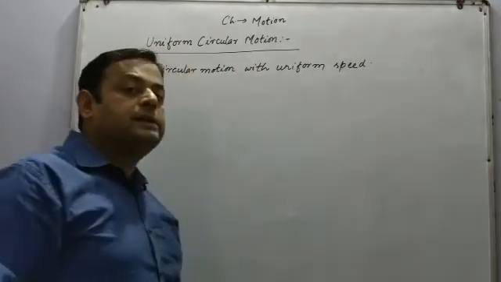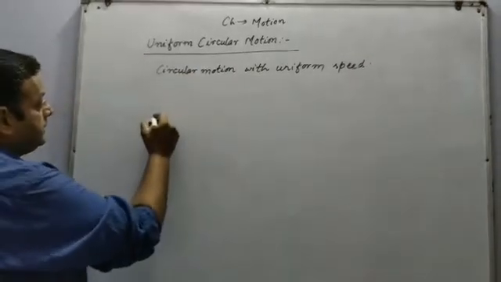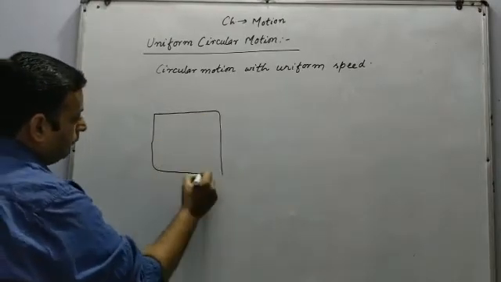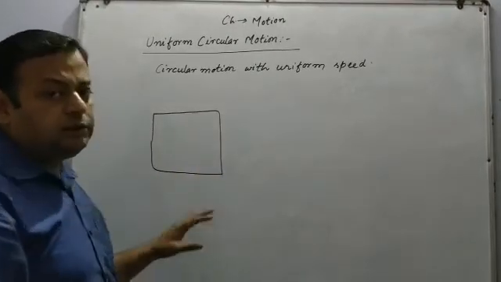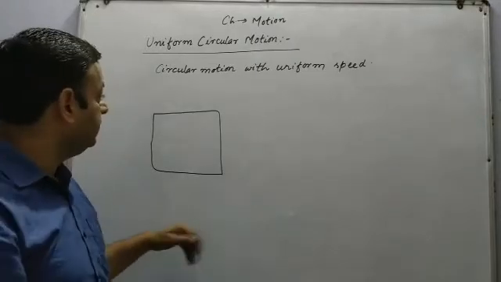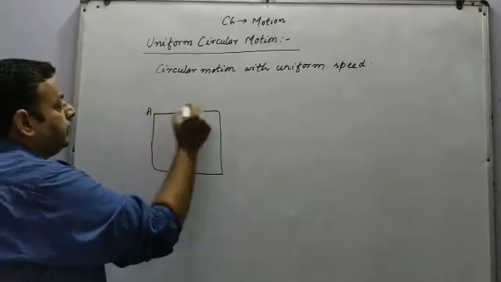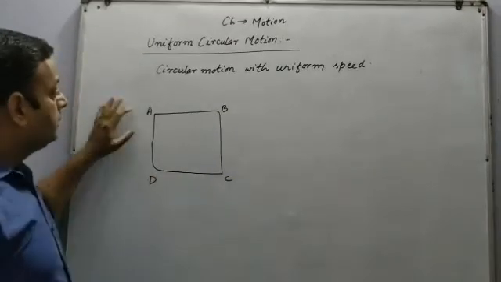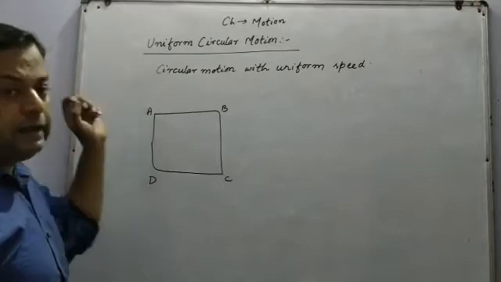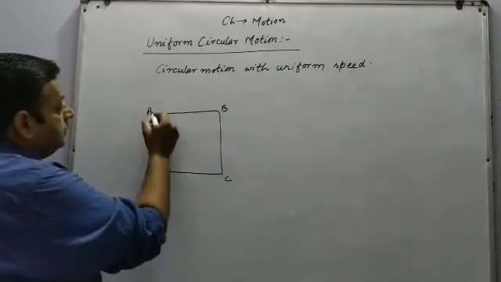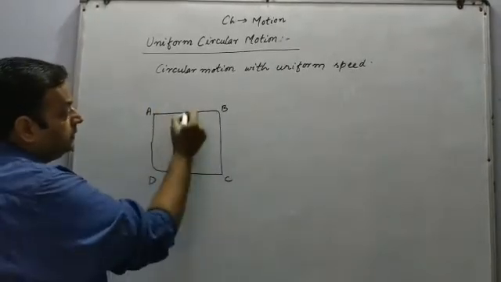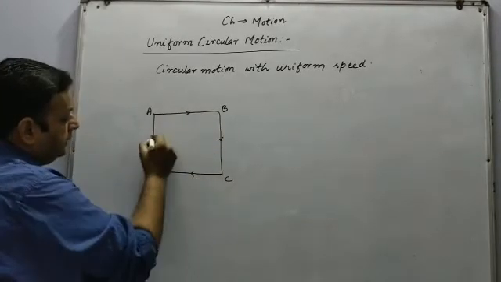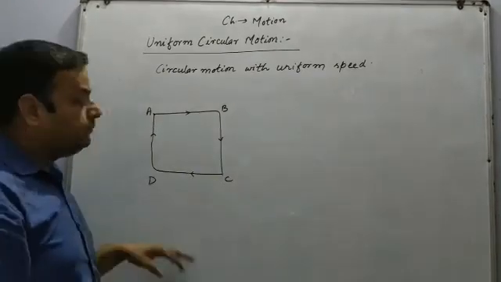Now let us consider few examples. Let us consider the figure number 1, which is either in the shape of a square or in the shape of a rectangle. Now we have points A, B, C and D. Suppose a person or an athlete starts his journey from point A, moves to point B, then moves to C, then moves to D and reaches again back to the point A.